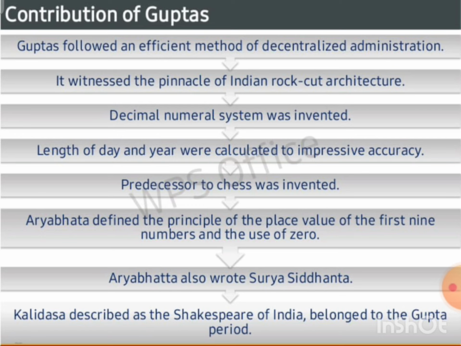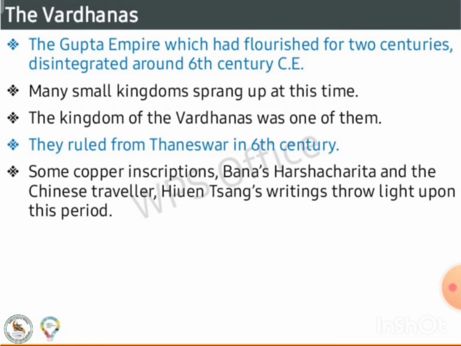Aryabhatta defined the principle of the place value of the first nine numbers and the use of zero. Aryabhatta also wrote Surya Siddhanta. Kalidasa, described as the Shakespeare of India, belonged to the Gupta period.